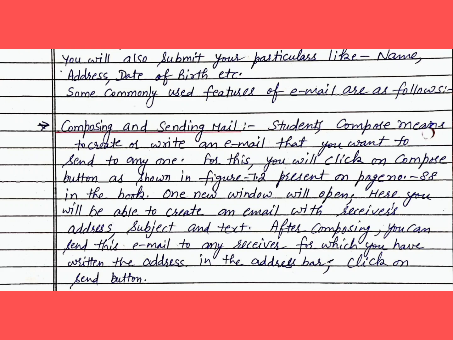One new window will open. Here, you will be able to create an email with receiver's address, subject, and text. After composing, you can send this email to any receiver for which you have written the address in the address bar. Click on Send button.